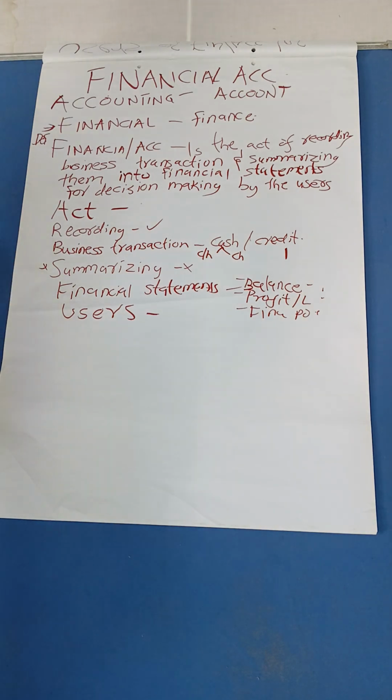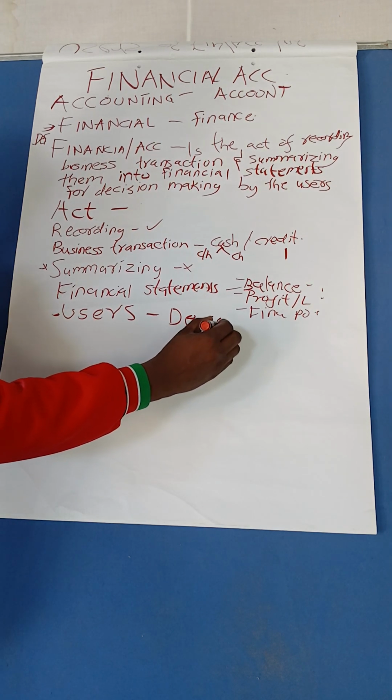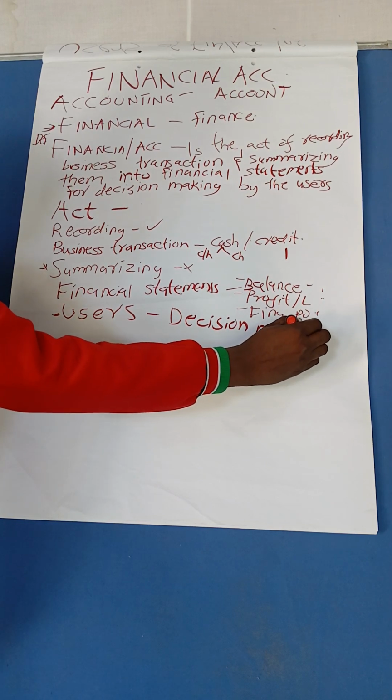Good. Then we have things to do, users. We are going to venture into users. We have to know who these users of financial accounting are. At the end of the day, the information we are going to prepare here, we are going to give to the users, so they can use it in decision making.